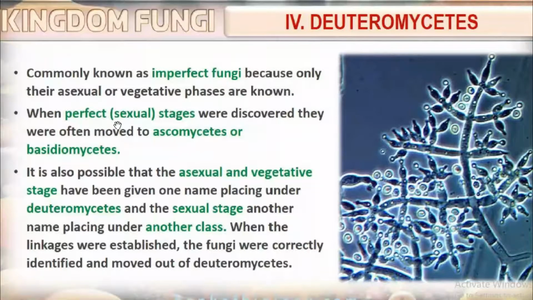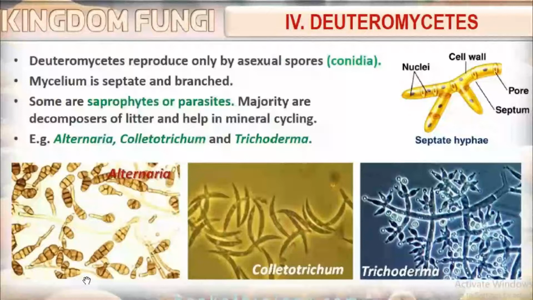When the perfect, that is sexual, stage was discovered, they were often moved to ascomycetes or basidiomycetes. So it is also possible that the asexual and vegetative stage has been given one name under deuteromycetes, and the sexual stage another name under another class. When the linkages were established, the fungi were correctly identified and moved out of deuteromycetes.